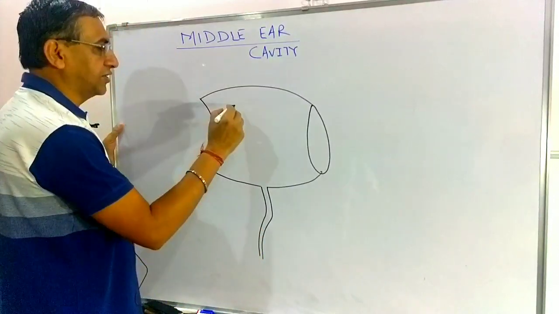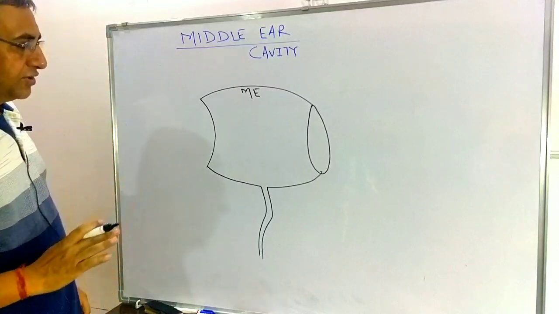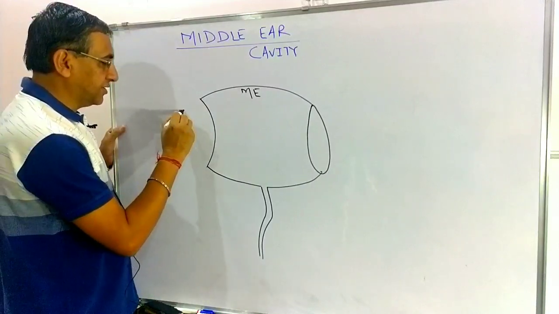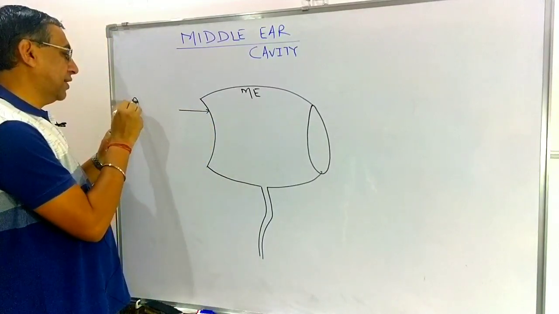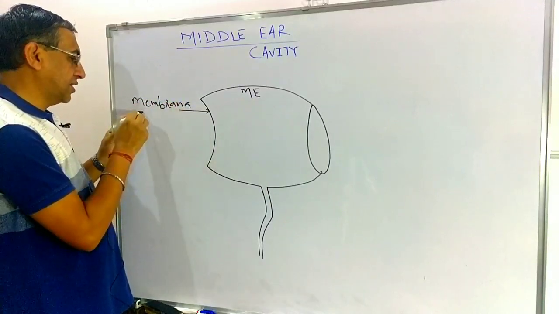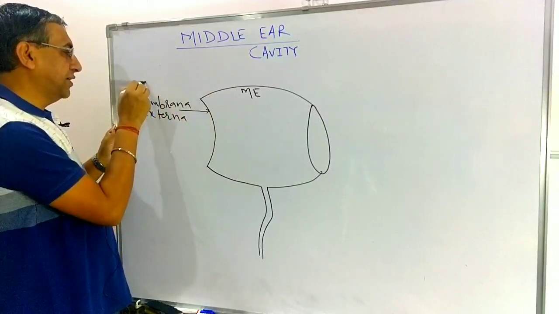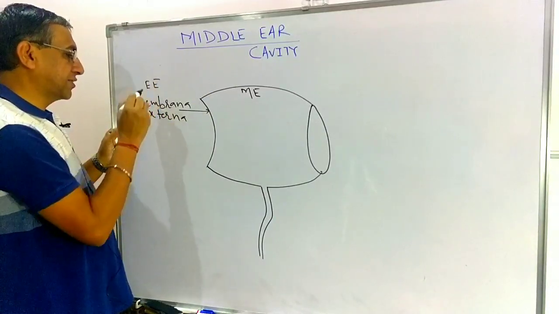Okay. So now just see. This is the middle ear. And what are the structures present in the middle ear? See carefully here. This is the membrana externa. It means it is present on the outer side, between the middle ear and the external ear.